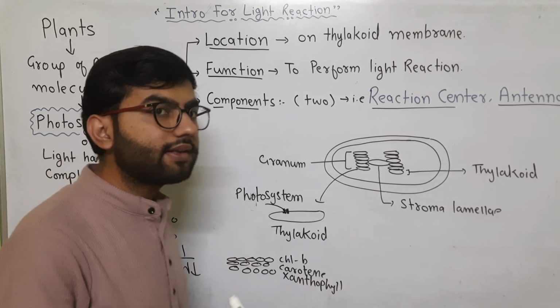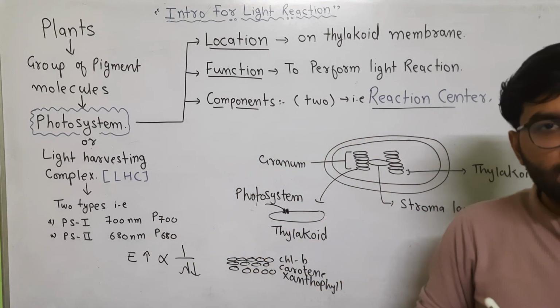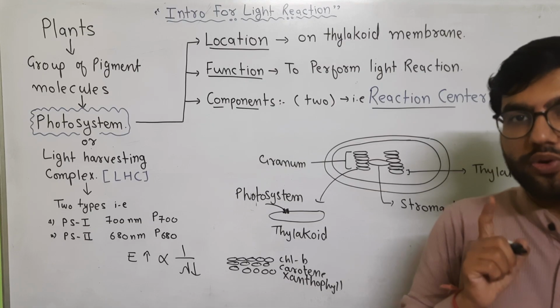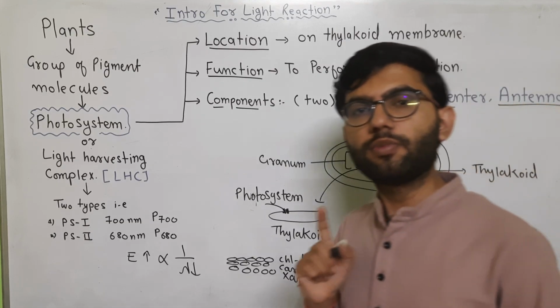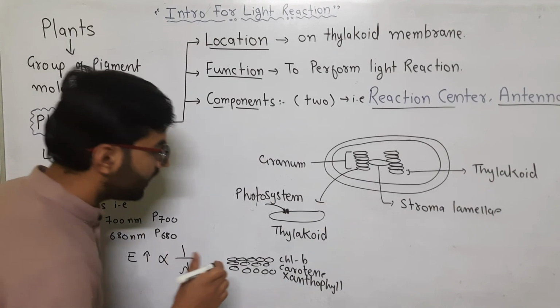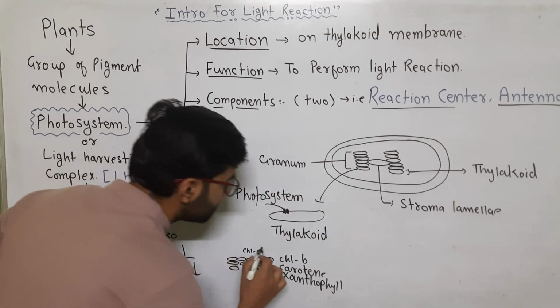And in NCERT, it is written that a single molecule of chlorophyll A forms the reaction center. But in reality, two molecules of chlorophyll A are responsible for the formation of a reaction center. But according to NCERT, we assume that a single molecule of chlorophyll A will form the reaction center.